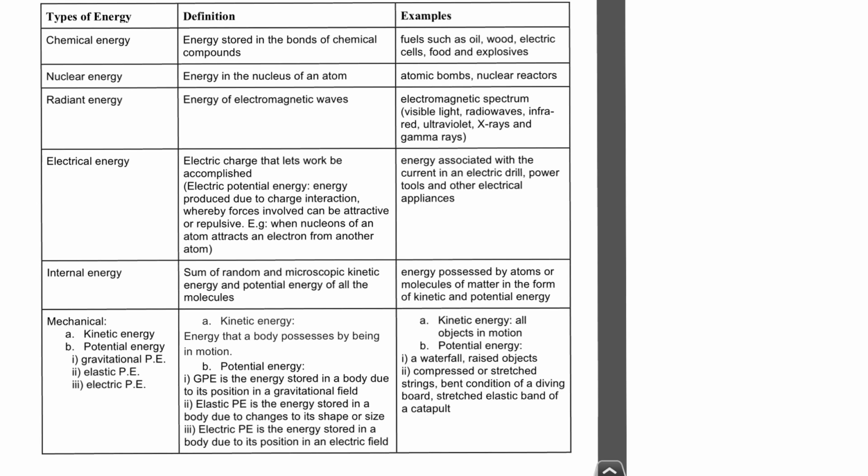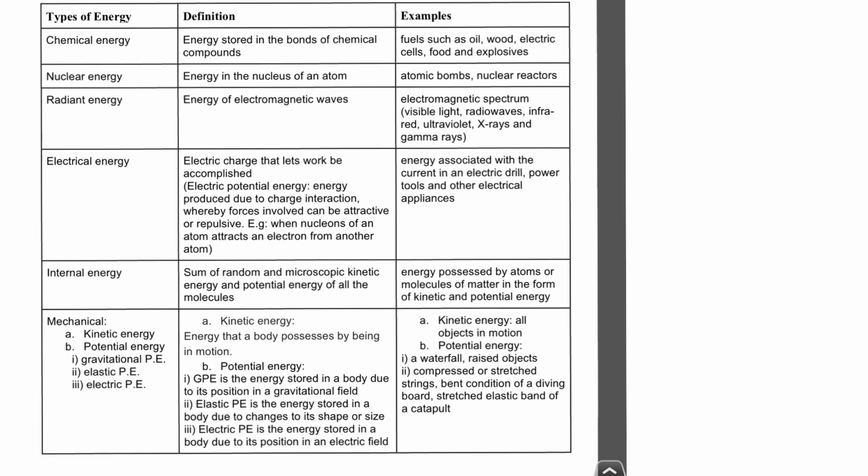roughly tell you that internal energy refers to the energy possessed by the atoms and molecules in a substance. For example, if you look at the liquid, water inside your bottle, you will not see the atoms or molecules, but if you could see them, you will see them moving, right? So that will be KE, and they will also have potential energy, not because of gravitational potential energy, but because of the attraction between atoms or molecules.